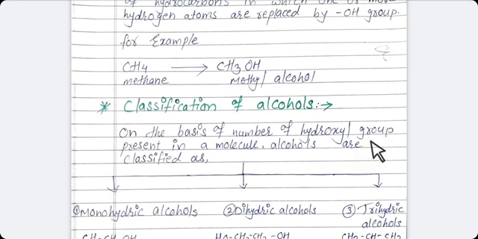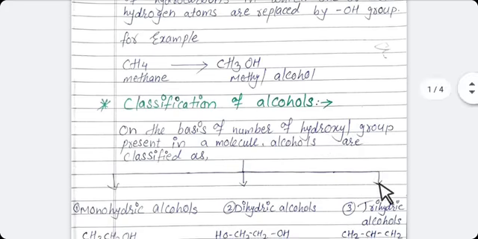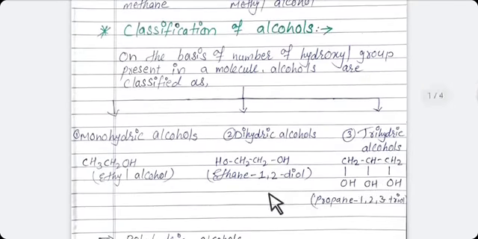Now we are going to study the classification of alcohol. On the basis of the number of hydroxyl groups present in the molecule, alcohols are classified as, number 1, monohydric alcohol.